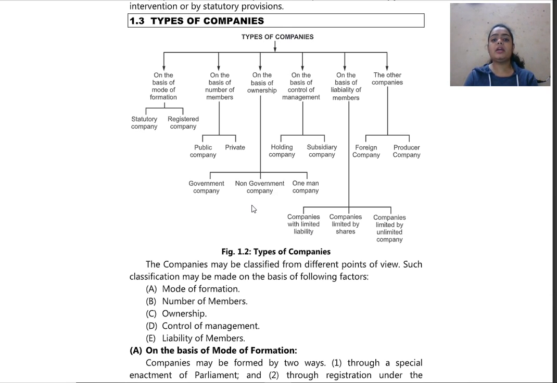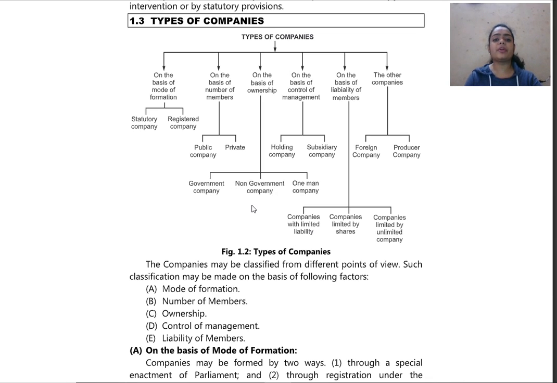We shall be studying different types of company on the basis of mode of formation. That is, how a company is formed, whether it is a statutory company. If it is a statutory company, we have certain provisions based on it. Then we have registered company, in which there shall be provisions which are specified by the act on the basis of mode of formation. So we have seen this. We'll be seeing all these in detail.